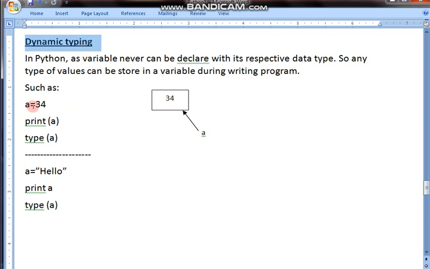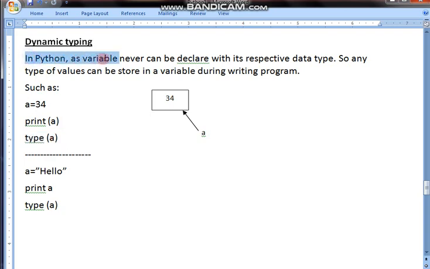For example, here I wrote a equal to 34. Here no variable type is there, no data type is mentioned. So printing a will print 34 and type of a will print int. Type is the inbuilt function which I taught you before. In previous videos the explanation of type is there. Type will provide the data type of a. Okay, so what is the data type of a now? It is integer, so it will print int. Fine. So let's see the theory.